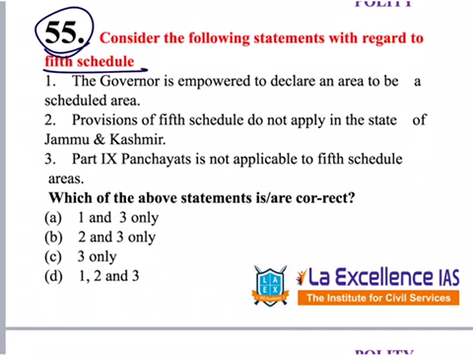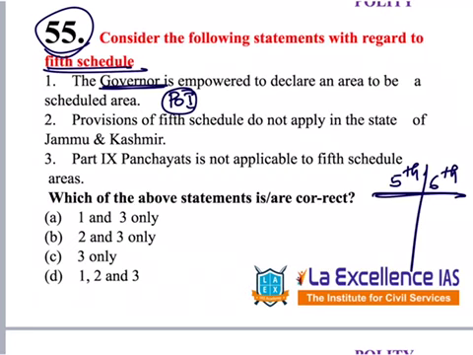This question is with regard to the 5th schedule. 5th schedule, 6th schedule. These 2 are very, very important. Let's see what is the question. Consider the following statements regarding the 5th schedule. First statement is governor is empowered to declare an area to be a scheduled area. We generally have this doubt. Is it governor or President of India? So we should write all the important provisions of the 5th schedule and 6th schedule in comparison, and write who declares a particular area as scheduled area, who declares a particular area as autonomous council. Such classification we should write at one place to avoid such confusion.